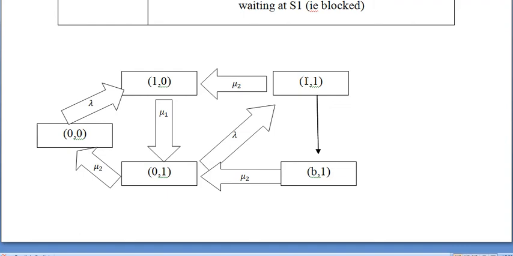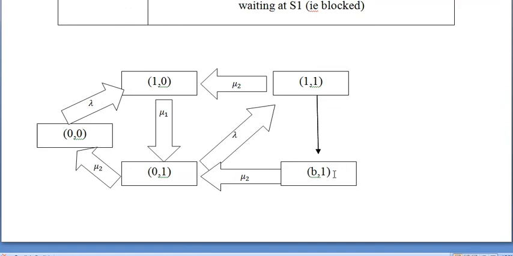This customer cannot enter the second server since it is busy, and it is not possible to form a queue. Therefore, after finishing his service in server 1, he is still waiting at server 1 to get service from the second server. I think you are able to understand this one. So this explains the states and the possibilities.